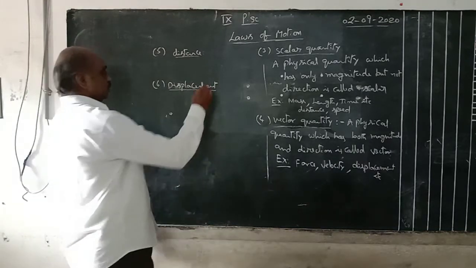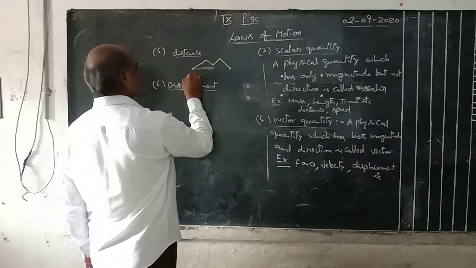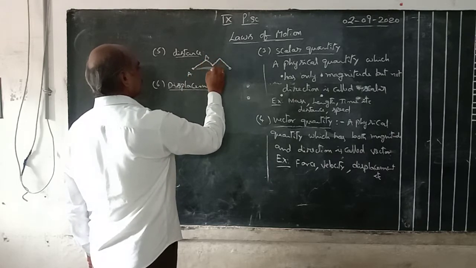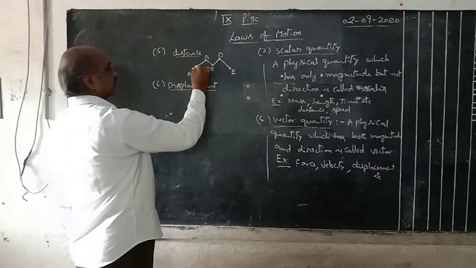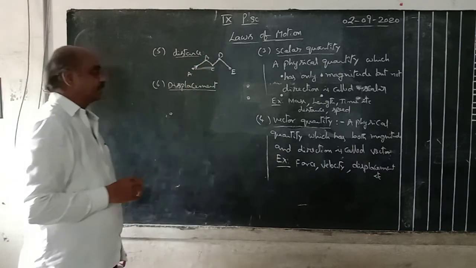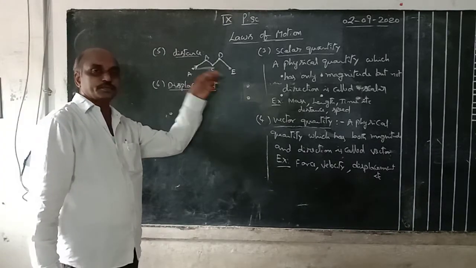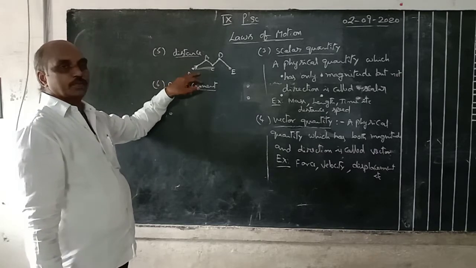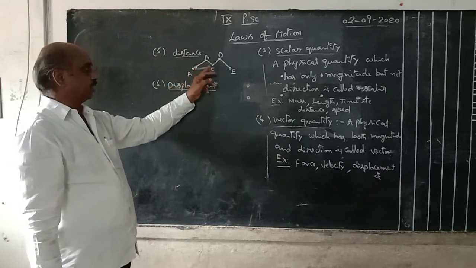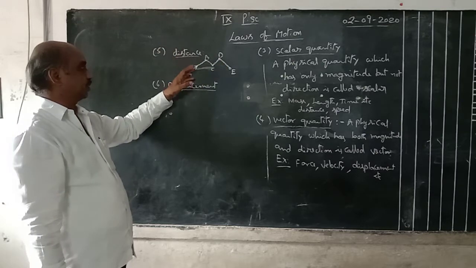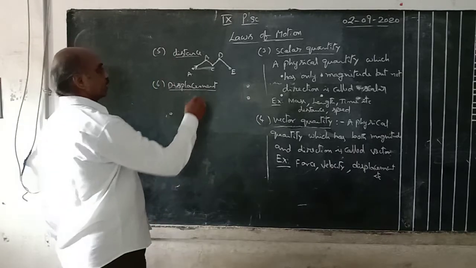Distance: suppose a body starting at A moves along the BCD direction and finally reaches the point E. The starting point is A, the final reaching point is E. The total length of the path travelled by the body from starting to ending point is called distance. It is a scalar quantity.